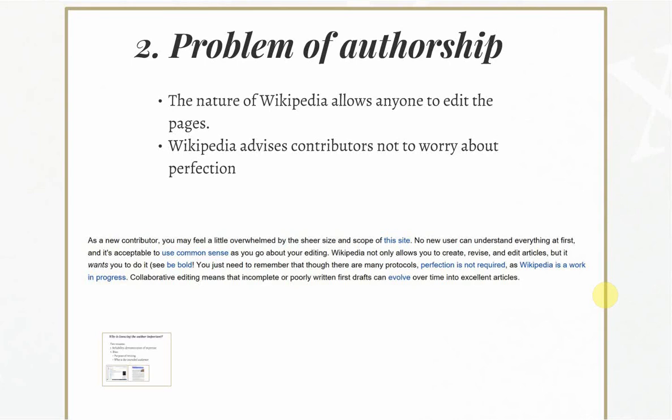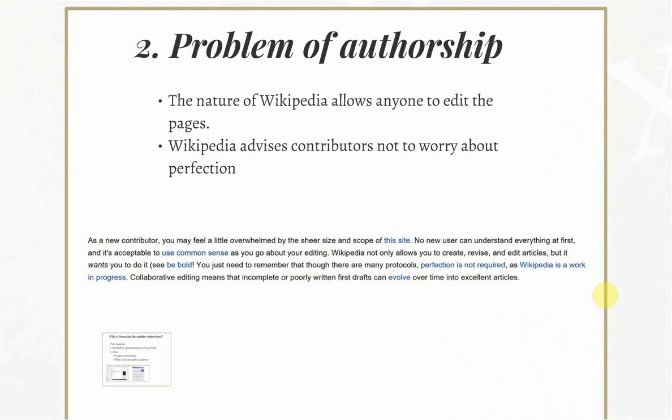The nature of Wikipedia allows anyone to edit the pages, and it even advises contributors not to worry about perfection. I've included a little paragraph below on this slide where you can see some advice that Wikipedia has given to new contributors. They say perfection is not required, Wikipedia is a work in progress, and collaborative editing means that incomplete or poorly written first drafts can evolve over time into excellent articles.